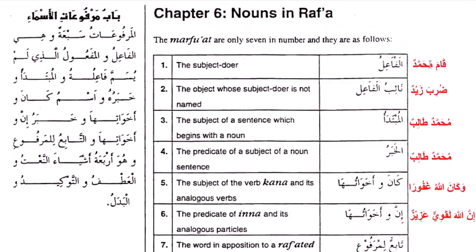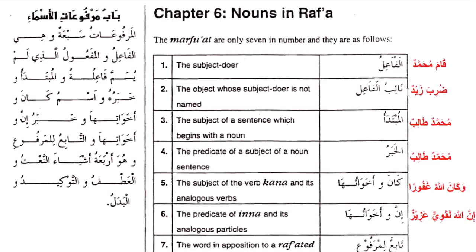Okay. Example. Let's look at this example. Qama Muhammadun. So here, who is the doer? Muhammad is the doer, that's the fa'il. The fa'il means the doer of an action. So Qama Muhammad, Muhammad stood up. So Muhammad is the doer. You can see, so Muhammad has to be what? Marfu. So da'iman al-fa'il fil jumla, da'iman marfu. The fa'il in the sentence is always marfu. Oh, that is clear.